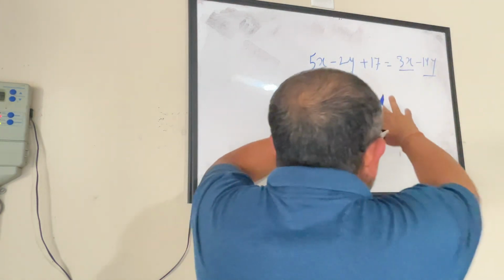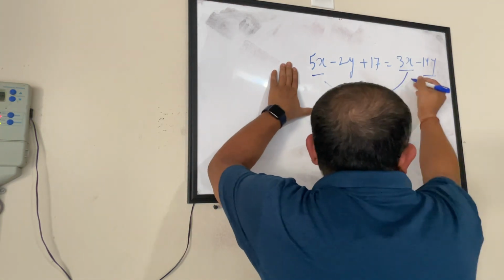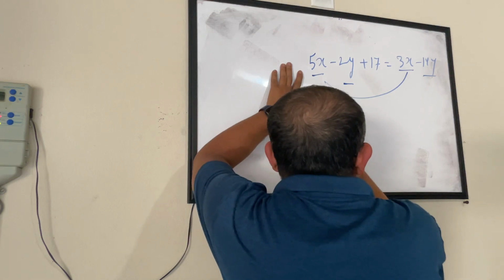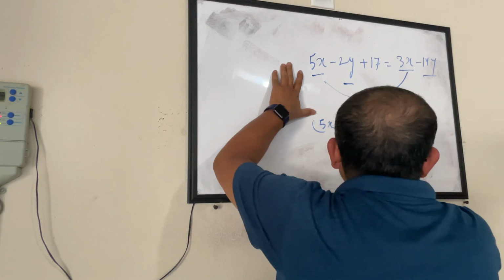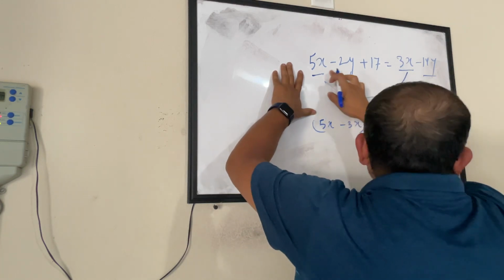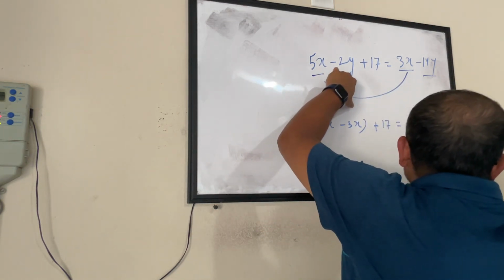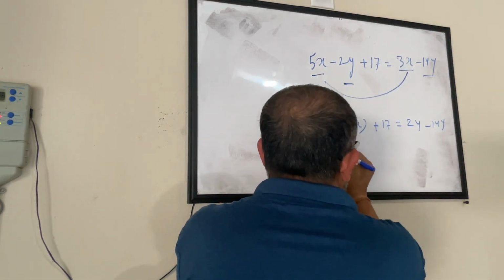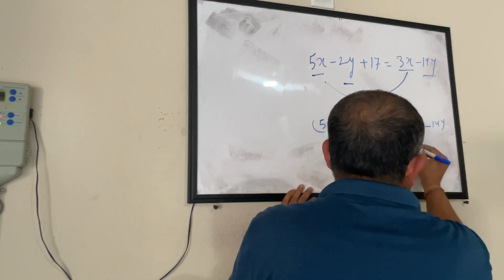You bring similar things together. So when you are trying to solve this equation, you will get this guy here, and you know that when you make this guy cross the equal to sign, plus becomes minus, minus becomes plus. So this is what it becomes, and plus 17, let's say, and then you have 2y here. If you want to get all the y's on one side, this minus 2y becomes plus 2y minus 14y. So now 5x minus 3x becomes 2x plus 17 equal to 2y minus 14y equals minus 12y.